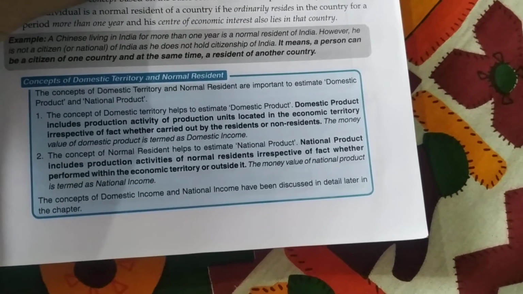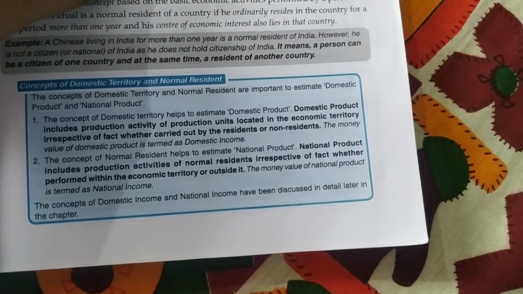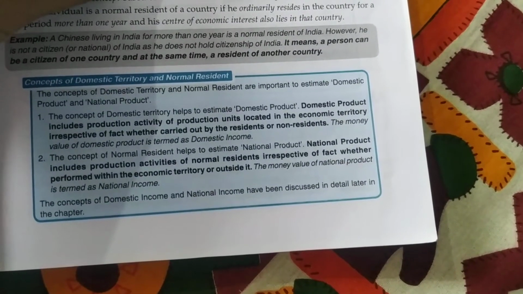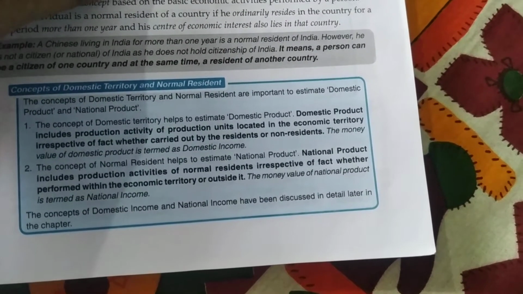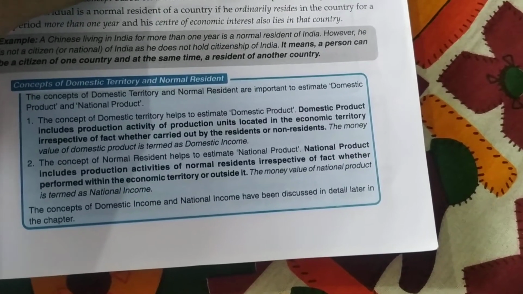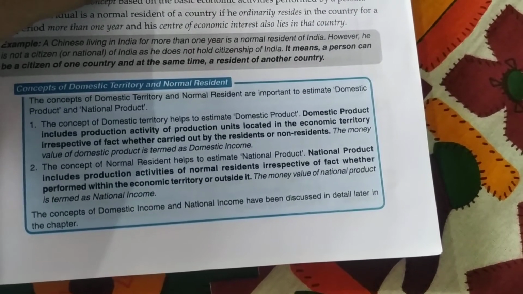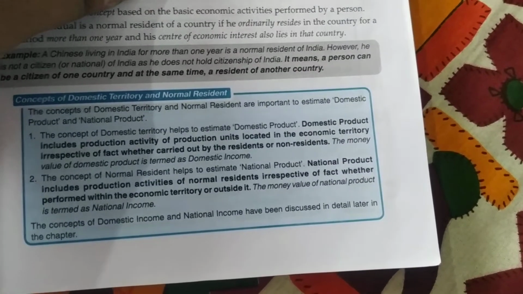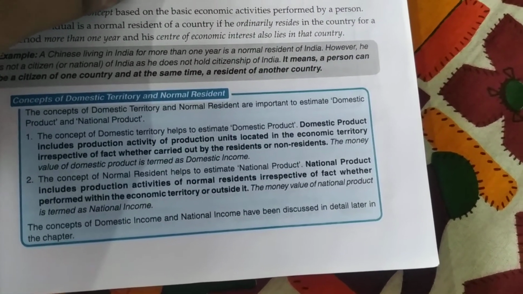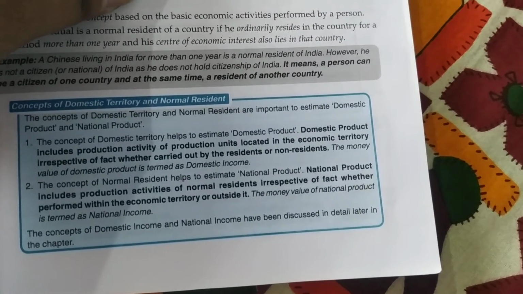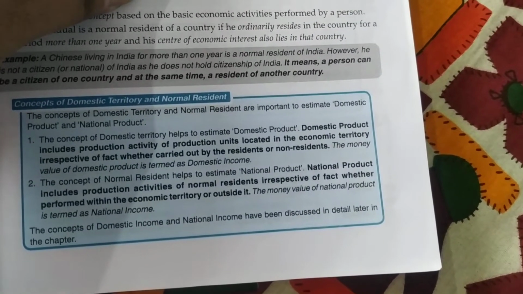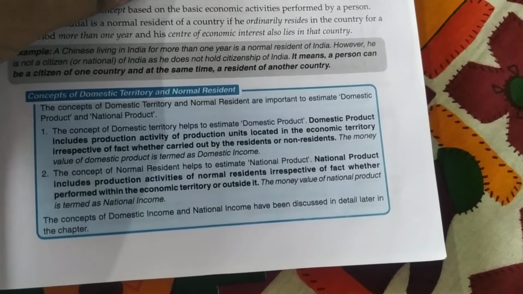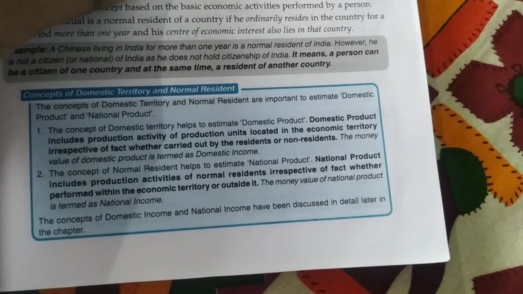So the next part that we are going to is the concept of domestic territory and the normal resident. Now, domestic territory helps us to estimate the domestic product. Why? Because domestic product includes all the production activities which are taking place within the domestic territory, but it can be carried out by both residents as well as non-residents. However, normal residence helps us to estimate the national product.